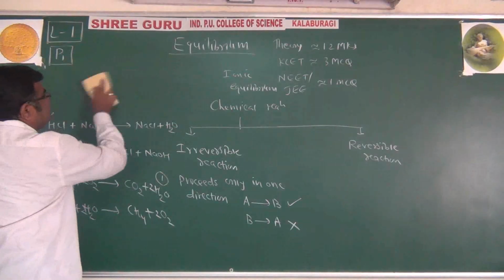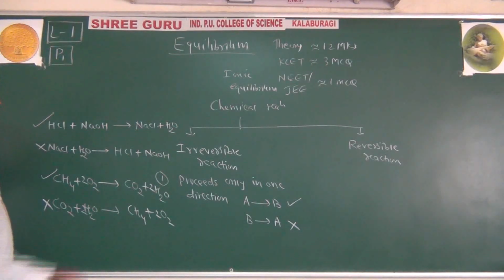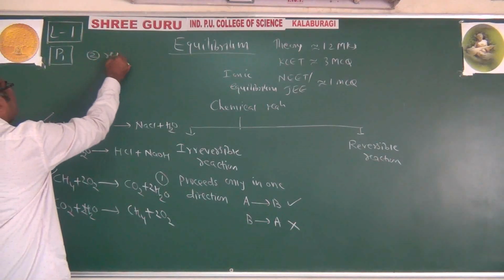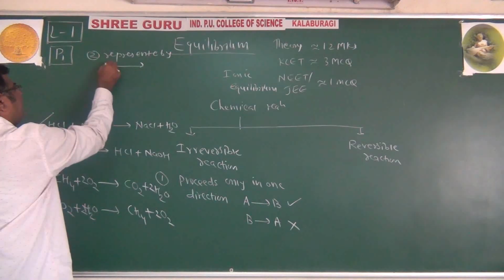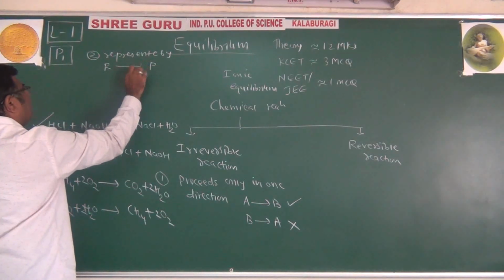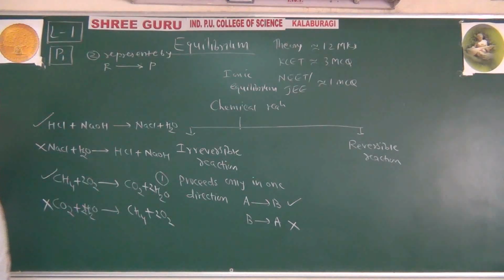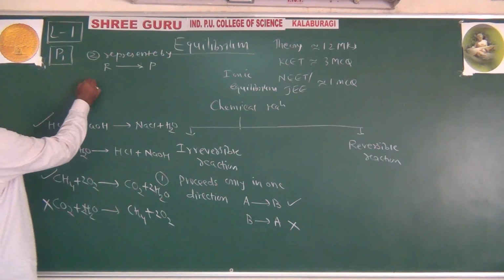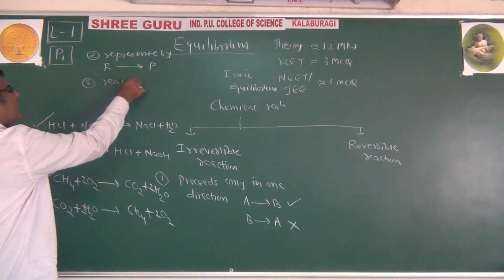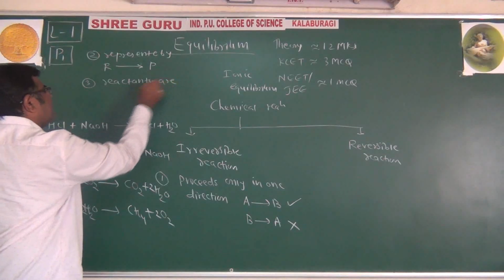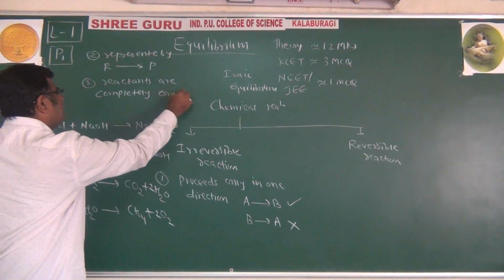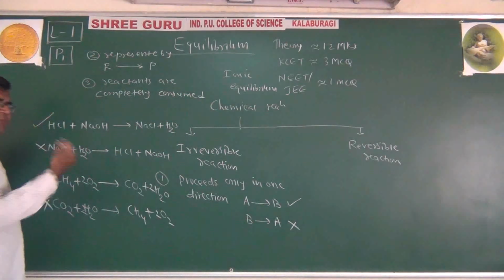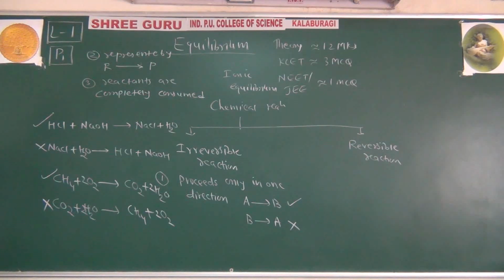How to recognize this irreversible reaction? Represented by single arrow from reactant to product. Single arrow is drawn in the irreversible reaction like this. Third thing, we can say that reactants are completely consumed, and we get products out of them.